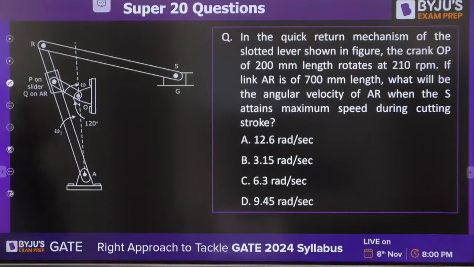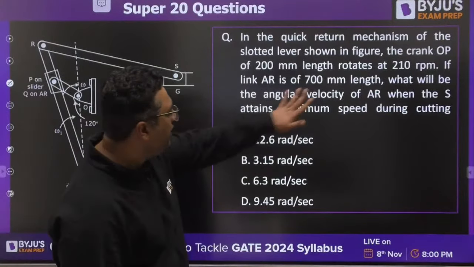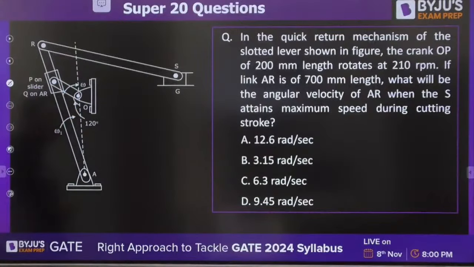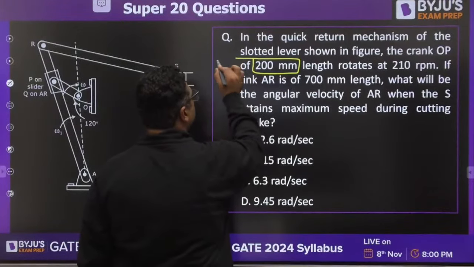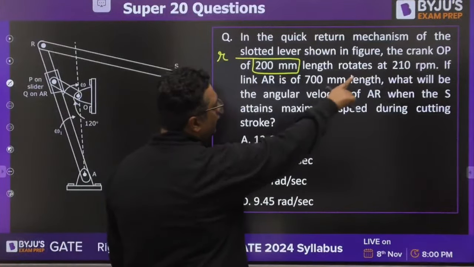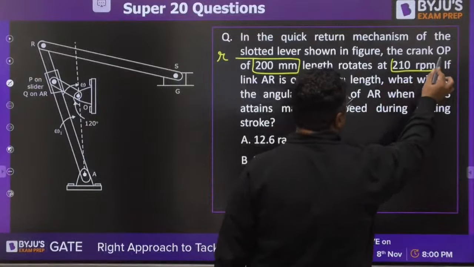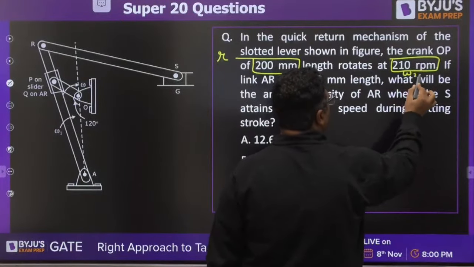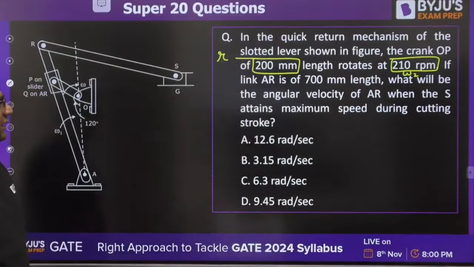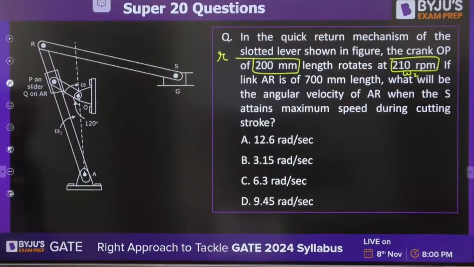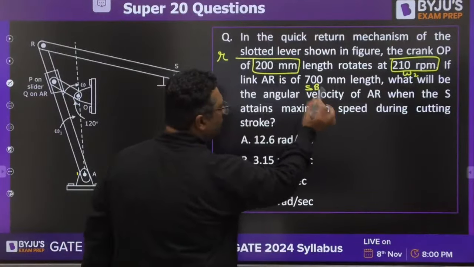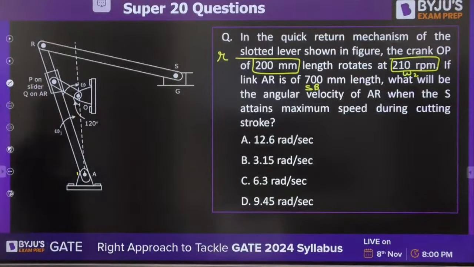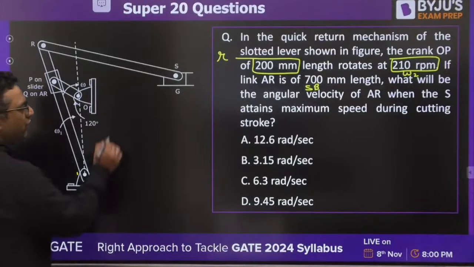In a quick return motion mechanism, the slotted bar is shown in the figure. The crank OP of 200 mm, this is R, rotates at 210 RPM. They are saying this is omega 2. If link AR is of 700 mm, this is the length of the slotted bar. What will be the angular velocity of AR? AR means omega 4, you need to find out.